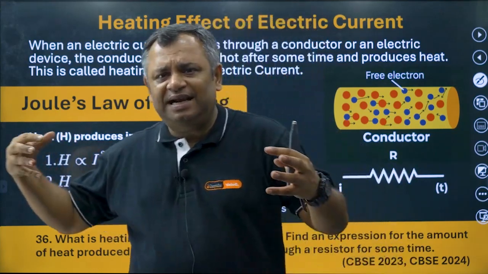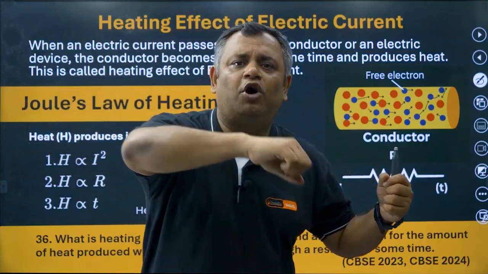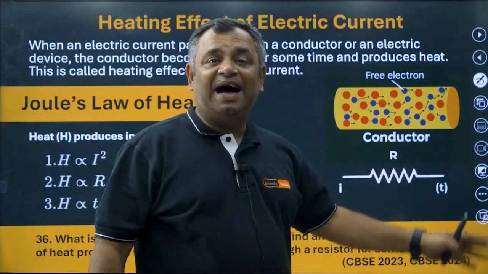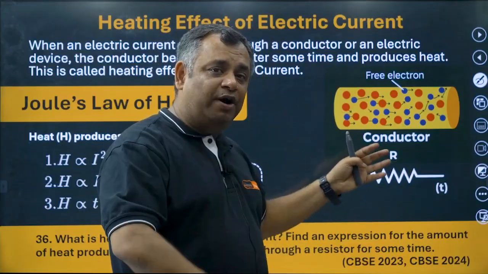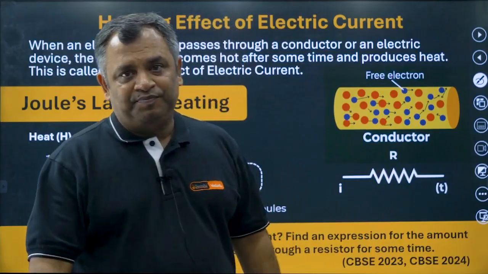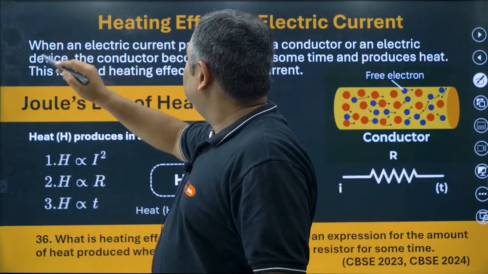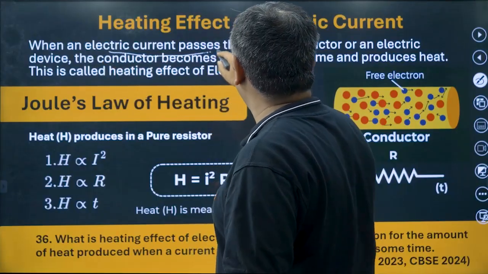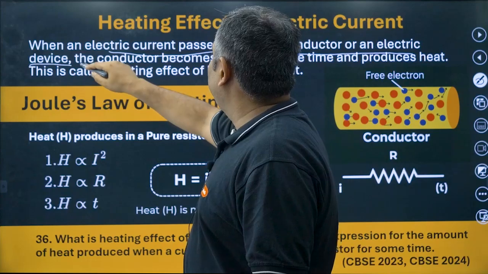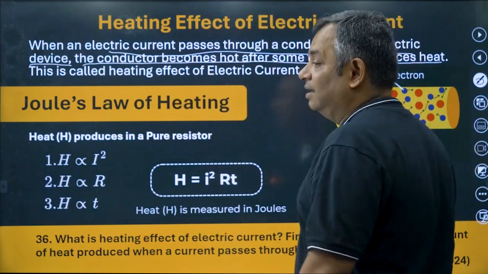So how is electricity making things hotter? This all happens because of the resistance. High resistance, high blockage, you are pushing current through and more heat is generated, right? So when an electric current passes through a conductor or an electric device, the conductor becomes hot after some time and produces heat.